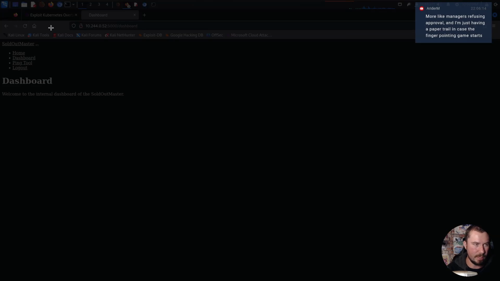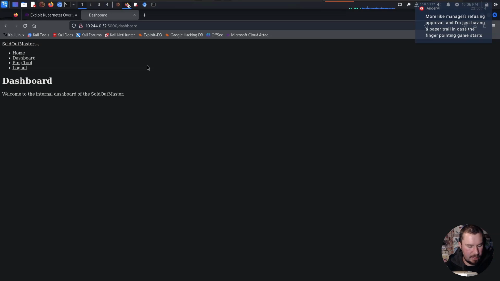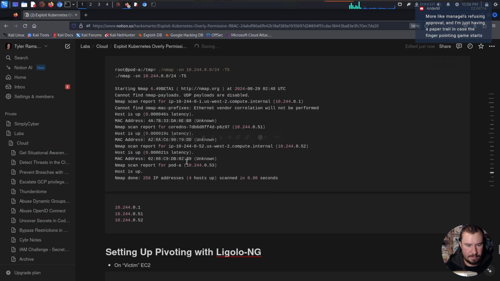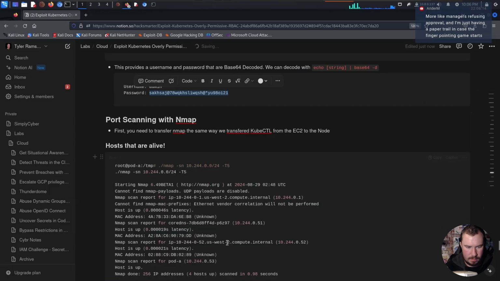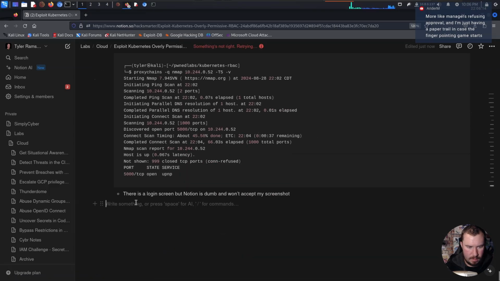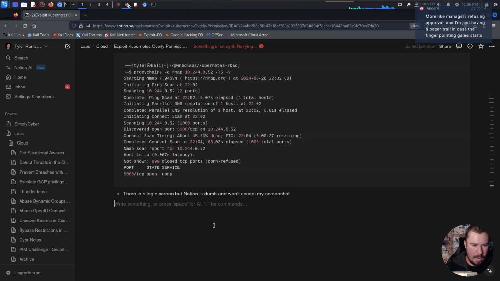I don't understand why I couldn't take screenshots. Let me try it from my host computer. We'll see if this works for my host computer. I'll go like this, and we will go ahead and copy the screenshot, like hardcore copy it. What the heck? I don't know why it's not allowing me to take screenshots. Can I take screenshots from my other page?